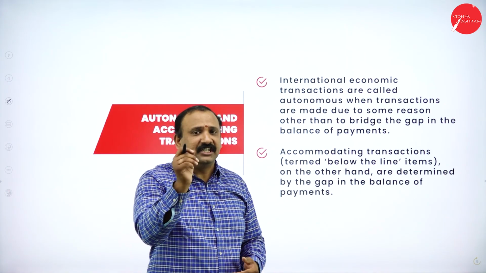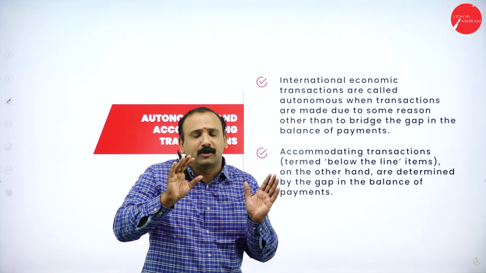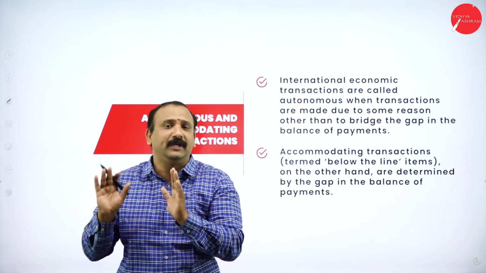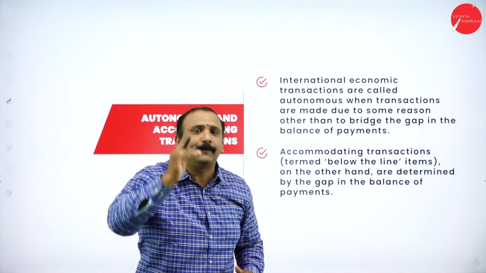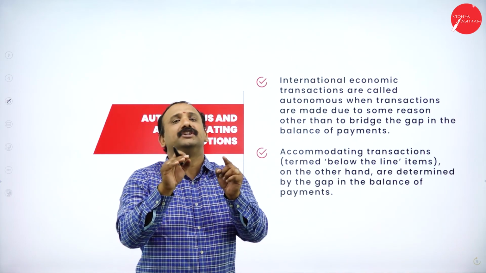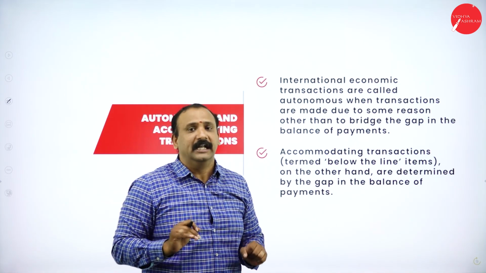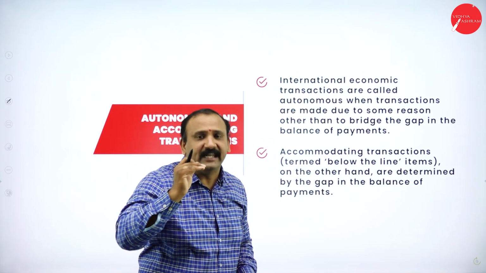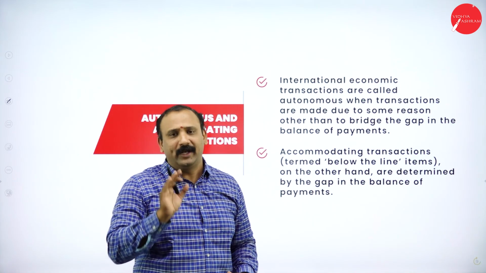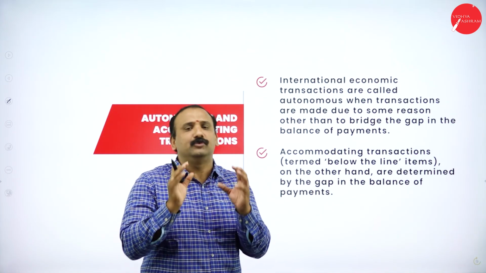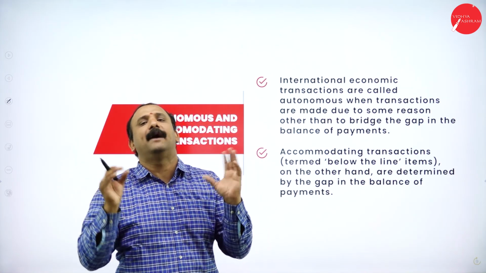Now, that transaction is not equal to balance of payment. We are not talking about the receipts there. Balance of payment is a separate concept altogether. We cannot mix and match there. This autonomous transaction has been happening over a period of time without the intervention of RBI or the government or a third party agent coming into the picture. It is being done because it is mandatorily carried forward with certain rules, regulations and structure in place. Whereas in the case of balance of payment, we will try to see whether we are on a surplus or a deficit, and then we will try to bridge the gap altogether.